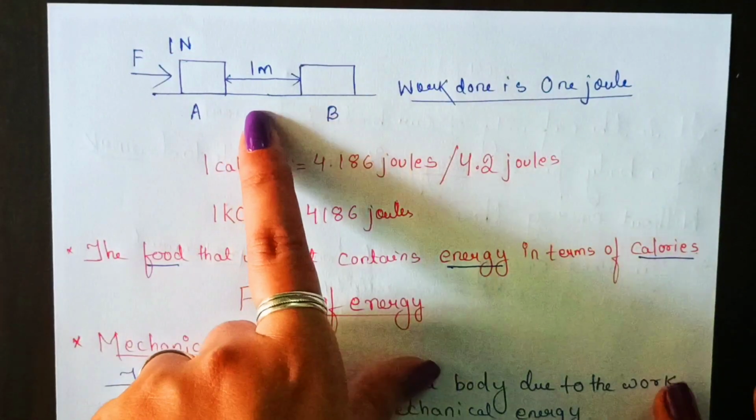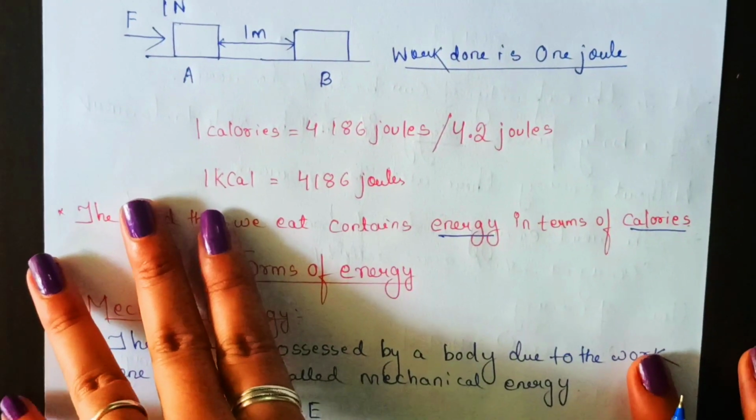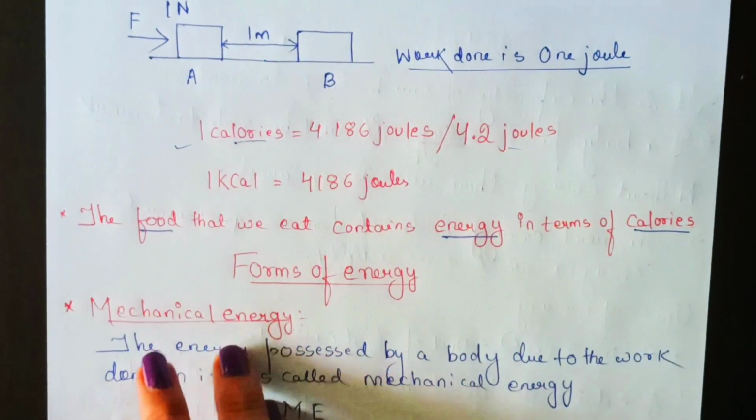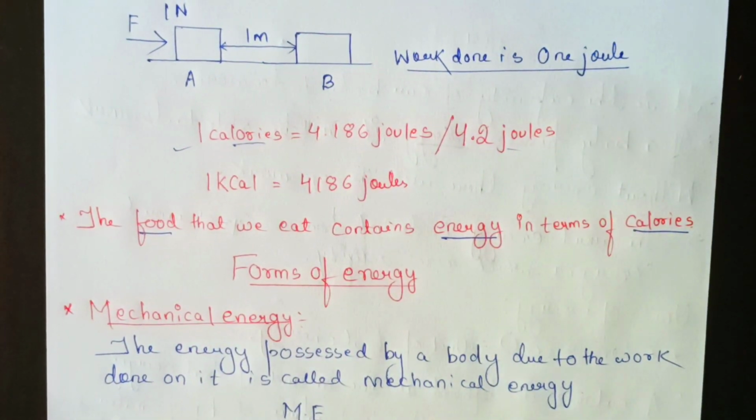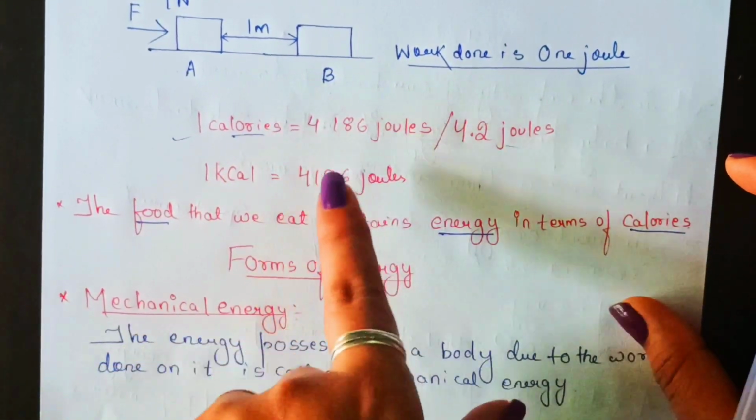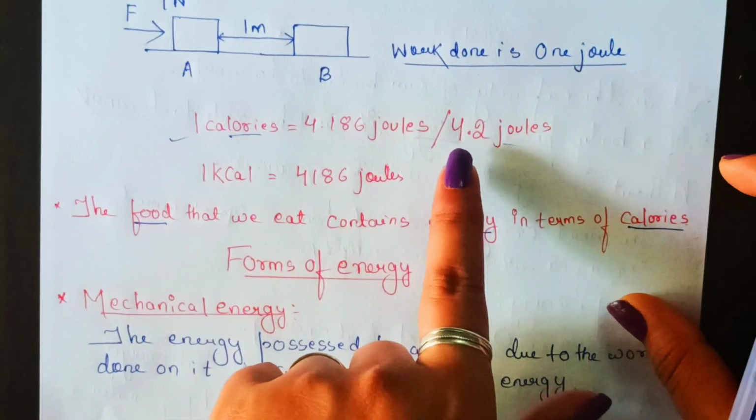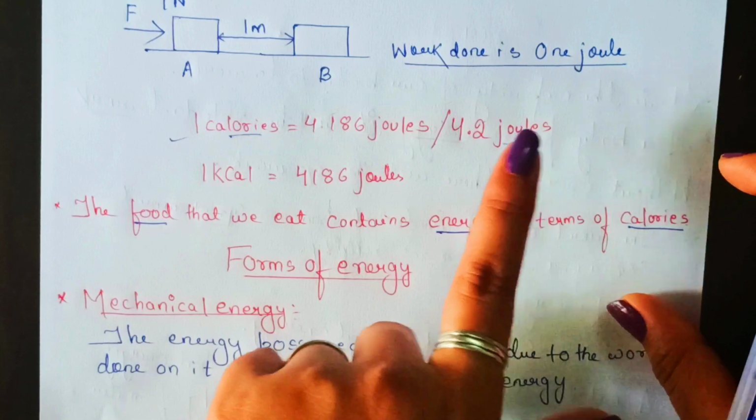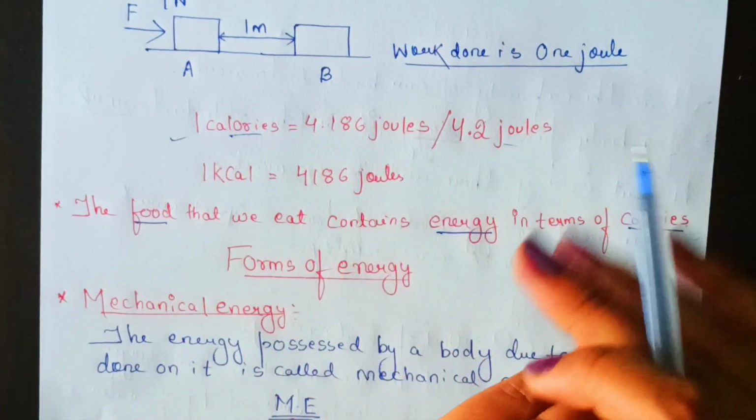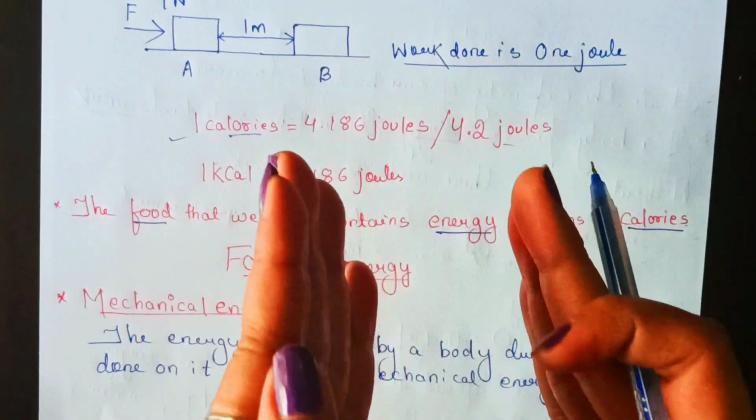This is the same diagram with the help of which I have explained the meaning of joule. Now let's see how calorie and joule are related. This is a very important thing. See, 1 calorie is equal to 4.186 joules, or you can write simply 4.2 joules. That will be no problem. So calories and joules are related in this manner.